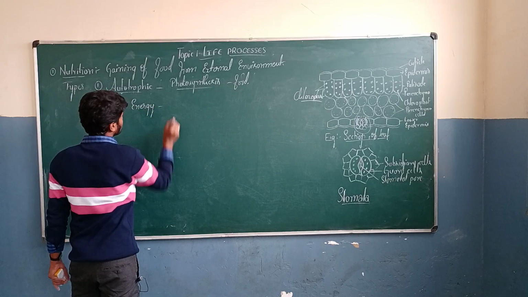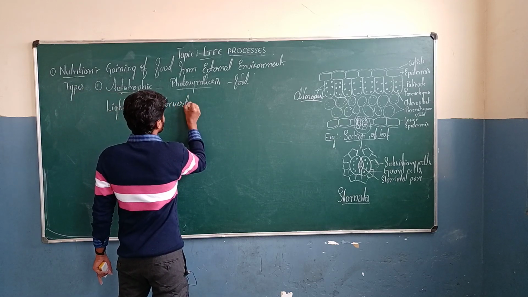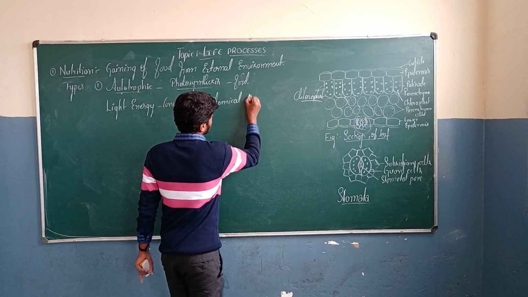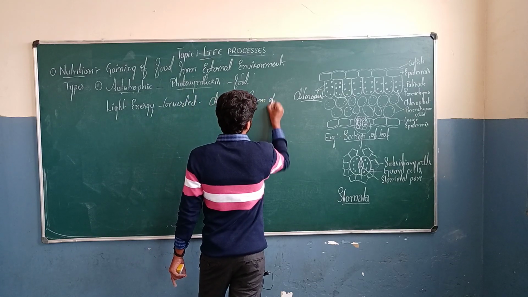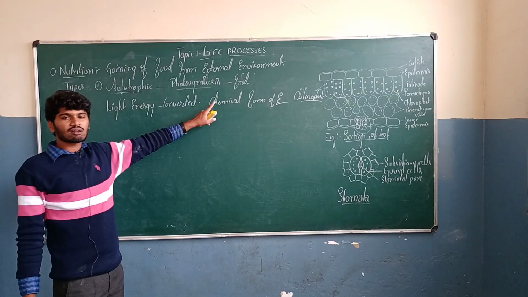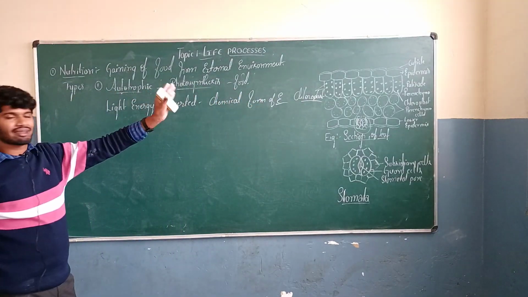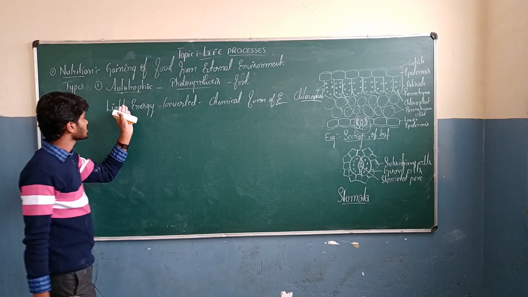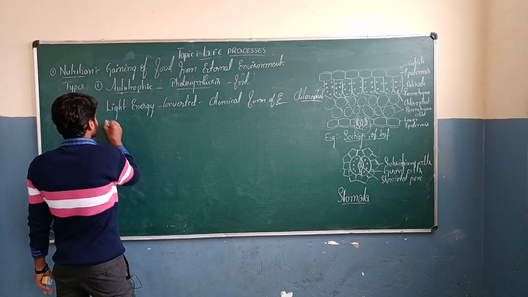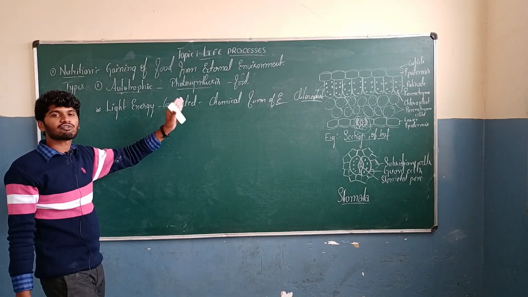Light energy is the physical form of energy. This light energy is converted into chemical form of energy. Light energy, a physical form of energy, is converted into chemical form of energy through the chloroplast. This is achieved by the cell organelle called chloroplast. During photosynthesis, the first thing is that light energy is converted into chemical form of energy.